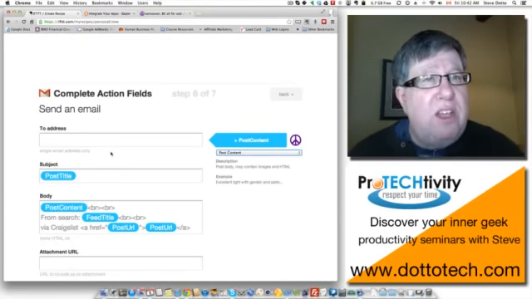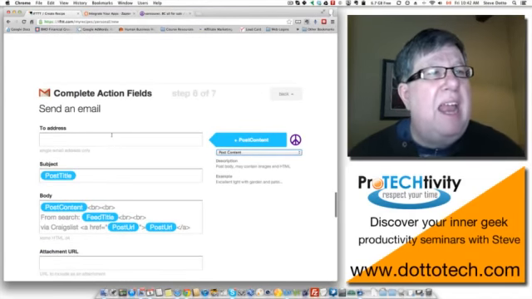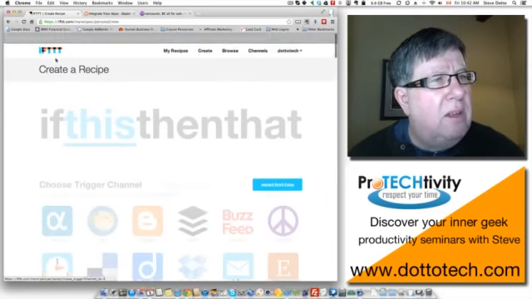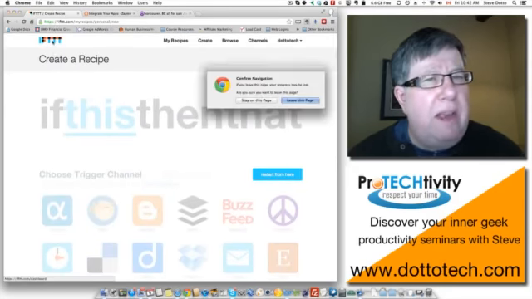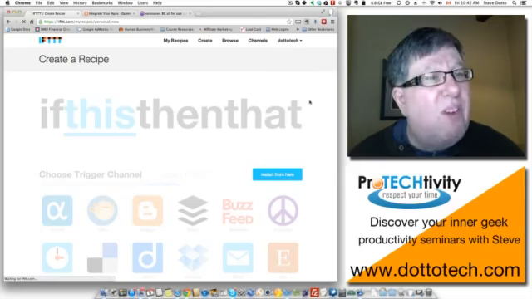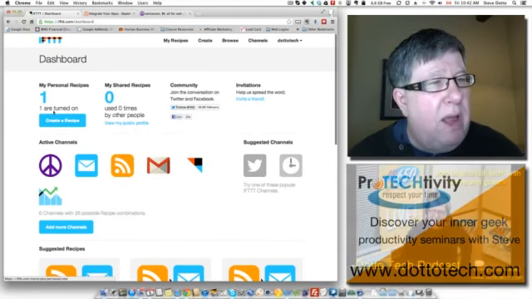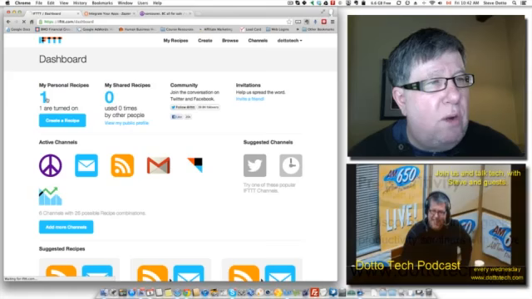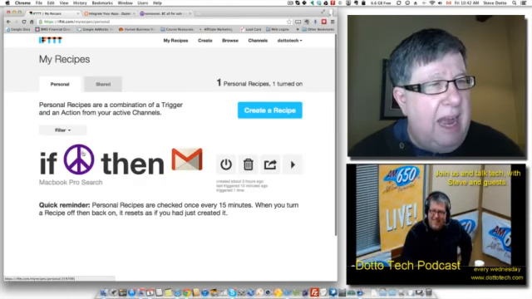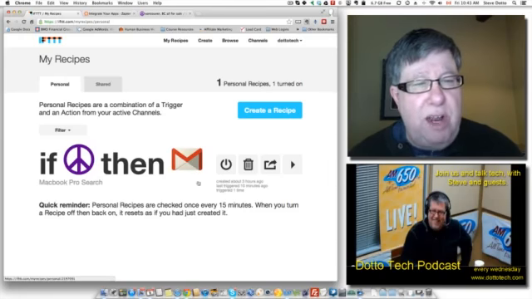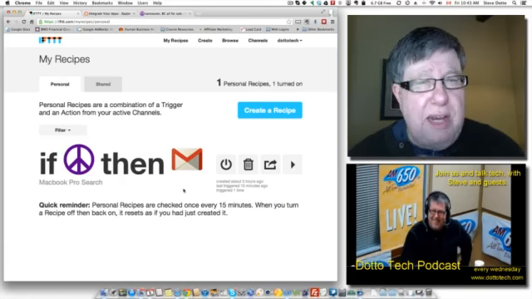So then I create this recipe, and then I enact the recipe, and if I head back into the home page here, I'm going to leave this page because I've already created this recipe. I don't want to do it twice. You can see that I have this recipe now and it's turned on and ready to run. So if I click on my personal recipes, I can see that I have a Craigslist MacBook Pro search, which is what I named it. If something happens in Craigslist, then a Gmail response is what is created.